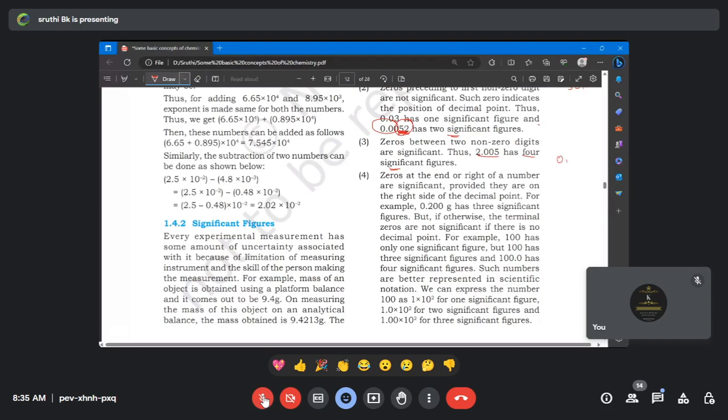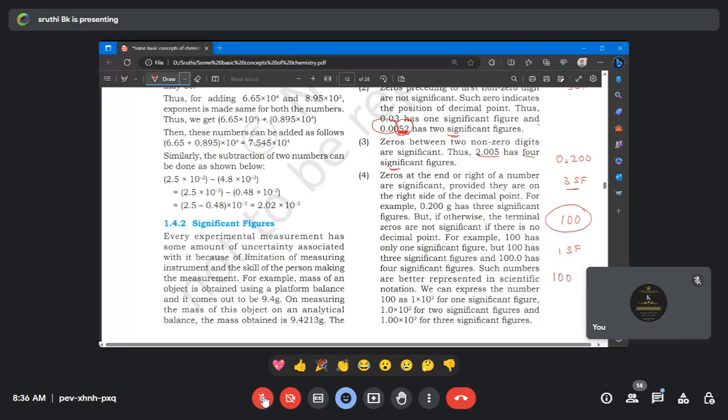See, 0.200. Here actually there are 3 significant figures, because there is a decimal, right? So 0.200 is 3 significant figures. But if you simply take 100, it has only one significant figure because there is no decimal point. Clear, students? If there is a decimal point, then only you have to consider the zeros. Are you clear? Yes, ma'am.